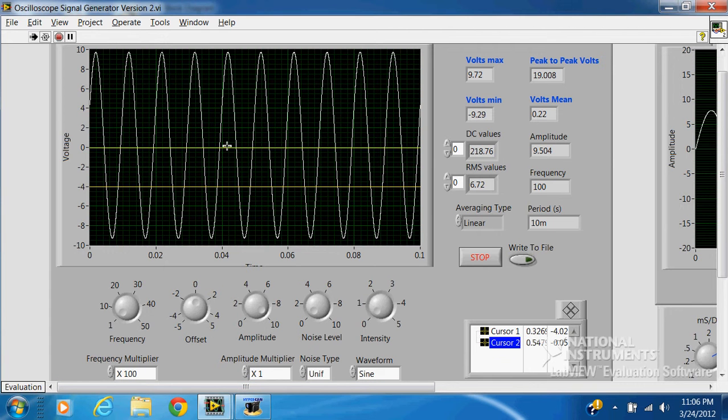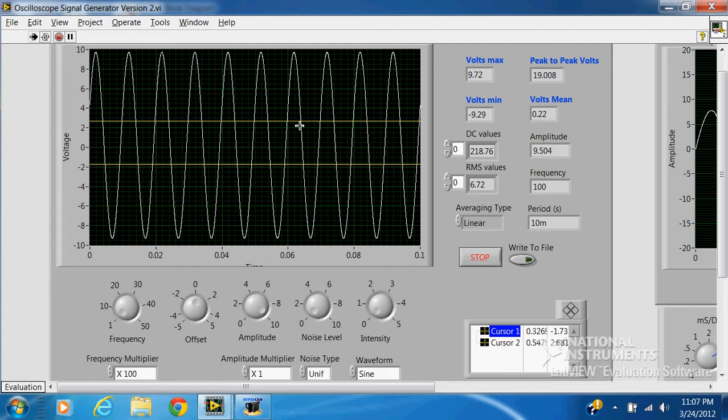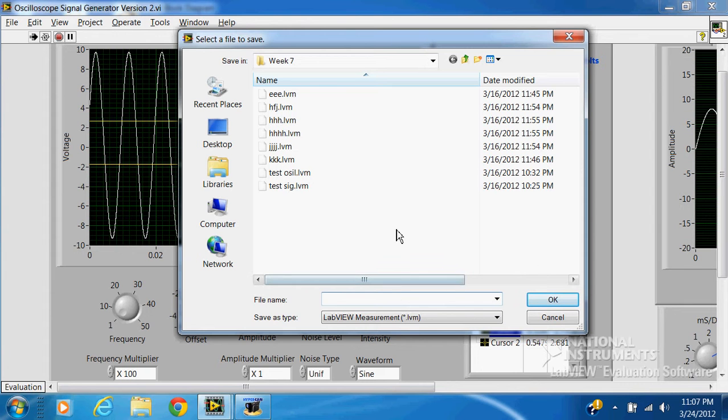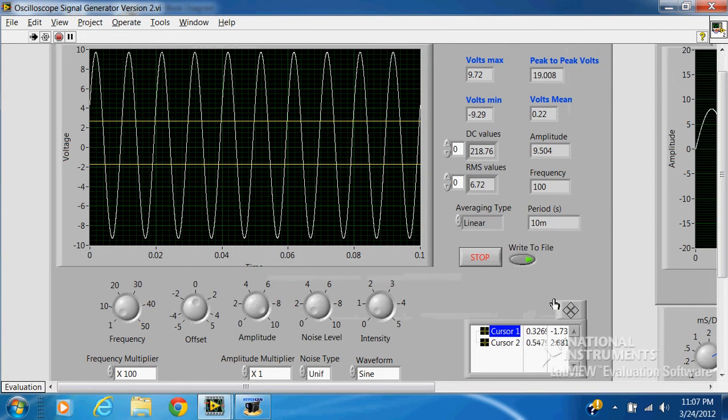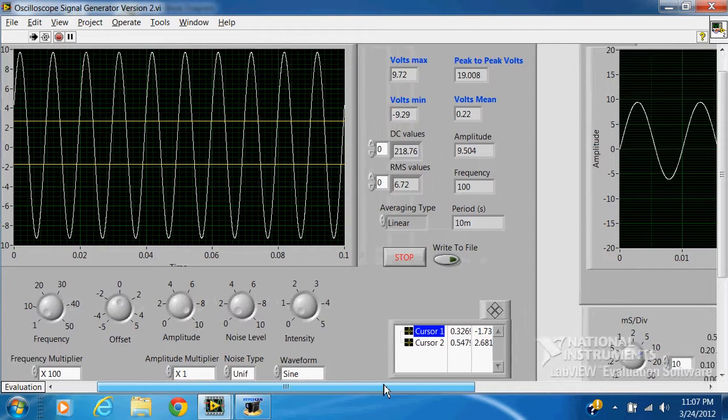Now you also have 2 cursors which you can select. Moving the cursors, you can make measurements this way. And then here's a button to write to file. If you click on that, you'll be asked to save the data. The program will save the data until you click again to deselect that. So it just saves the data for that period of time.